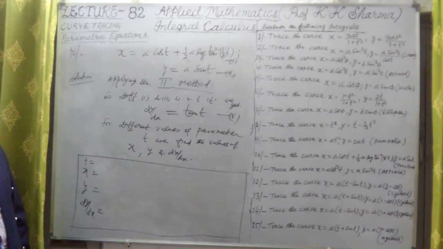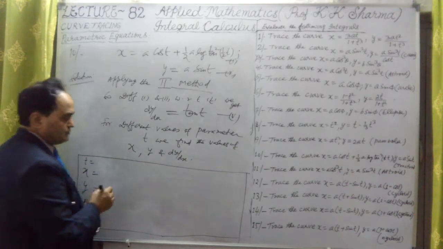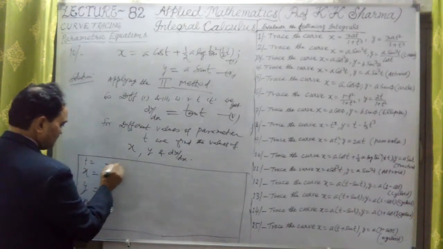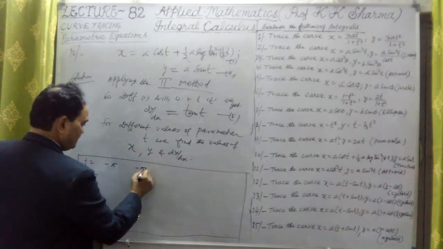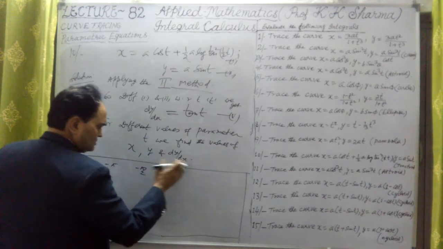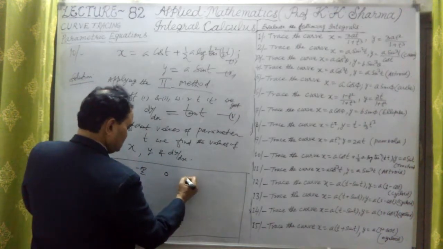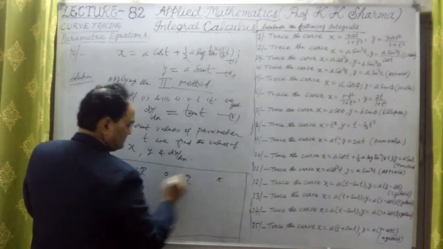So let me take some angles. Let me think about some angles here. What are those angles? Let me take those angles as minus pi by 2, 0, pi by 2, and pi. Because angles are negative and positive both, I will substitute t equal to minus pi, then minus pi by 2, then 0, then positive pi by 2, and this is pi.